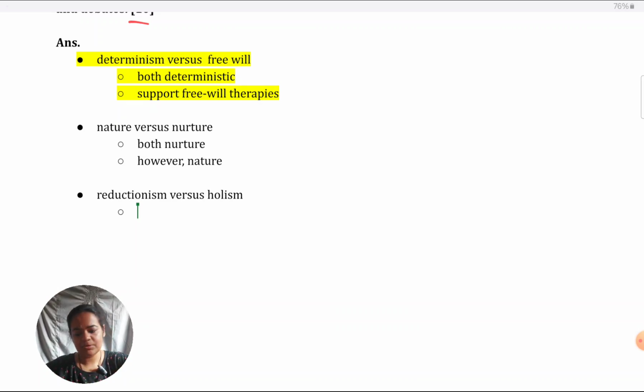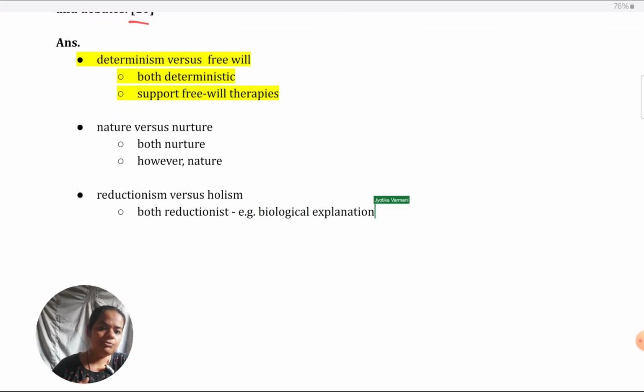Firstly, why are these explanations reductionist? Both are because depression is a full psychophysiological disorder. These are oriented towards explaining only the cognitive and behavioral symptoms. They don't really explain the physiological symptoms. So, in my opinion, the best example you could give to explain why these are reductionist is the biological explanation. They don't account for the physiological symptoms of depression like lack of appetite, lack of sleep.